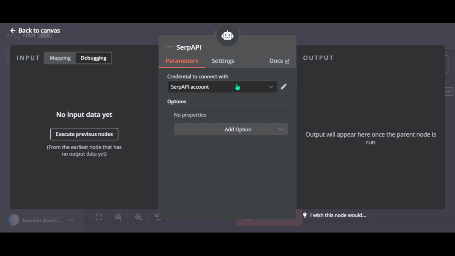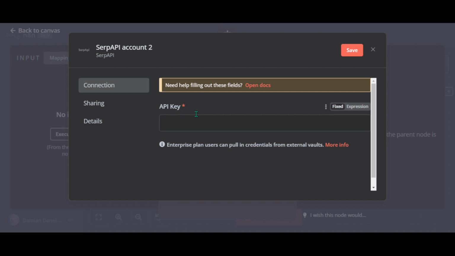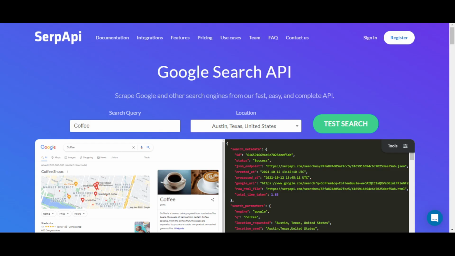Now we need to create an account and provide credentials to connect our account to this node. So click on this dropdown, create new credential. As you can see, we need an API key. So go to serpapi.com and you will land on this page. So this tool allows you to scrape search engines using the API service.